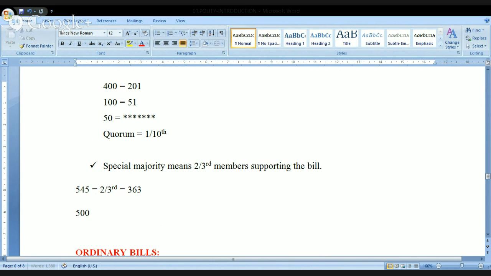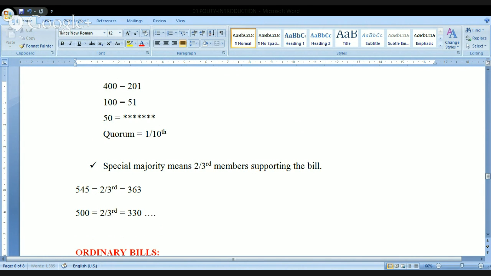But if the particular strength on that day is 500, can I go for the voting? Yes, I can go for the voting, because the strength that is present is more than 50%. And out of this, if I am getting this 2/3 here, I am getting some number. Is it okay? And if it is above 2/3 of this 500, we are getting something like 330, for example I'm writing.